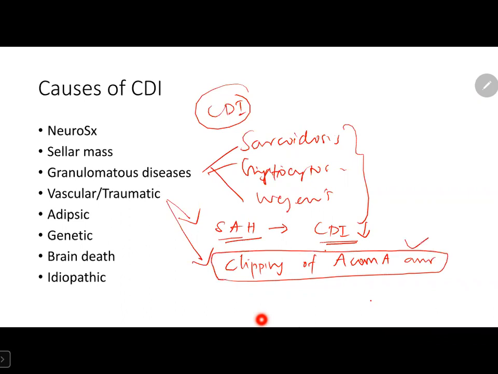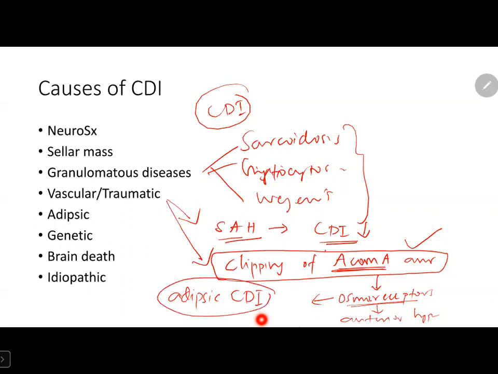If neurosurgeon is doing this procedure, patient may develop disturbances in osmoreceptors, since these are supplied by perforating branches of anterior communicating artery. These osmoreceptors are situated in anterior hypothalamus. So these patients can develop adipsic cranial diabetes insipidus.